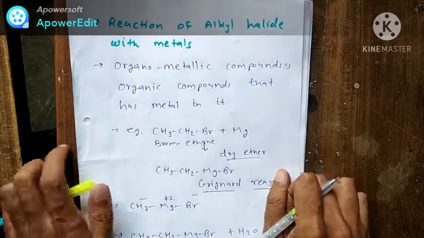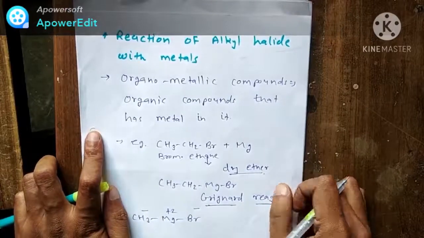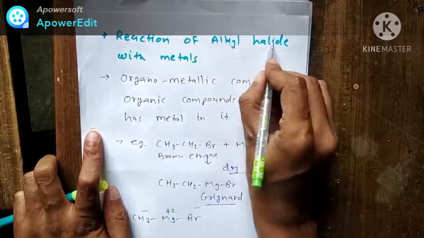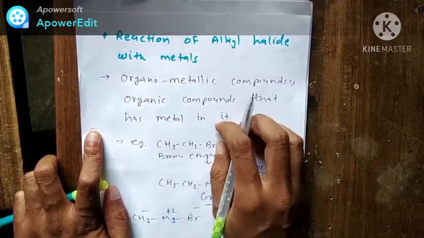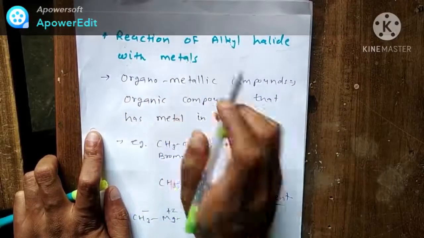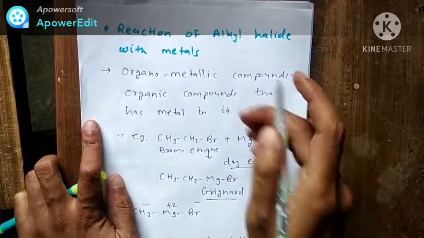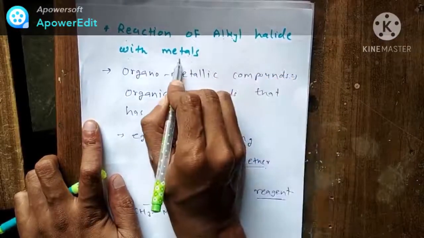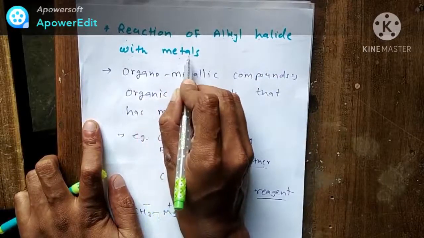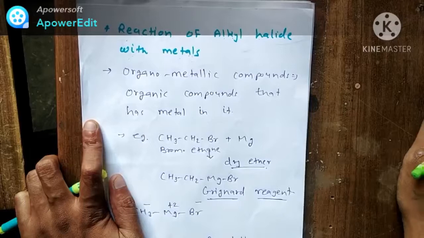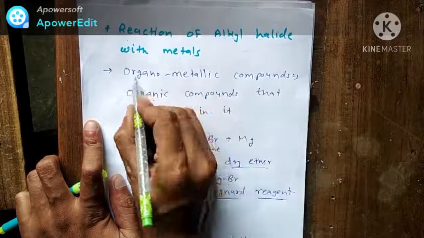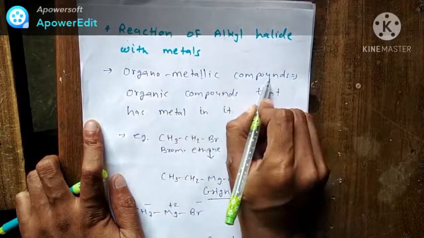Today we are going to discuss a few reactions. The first reaction is the reaction of alkyl halide with metal, or you can say reaction of haloalkane with metal. Now, if haloalkanes react with metal and the metal inserts into the compound, we will get an organic compound with metal, and that compound is called an organometallic compound.